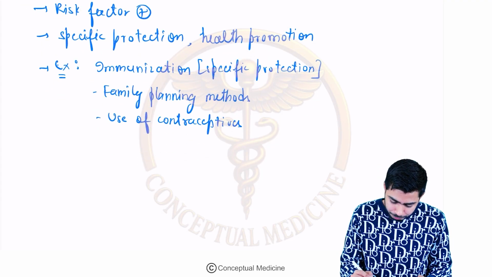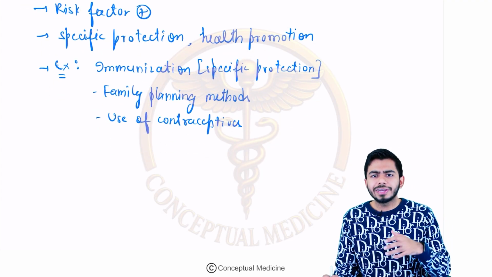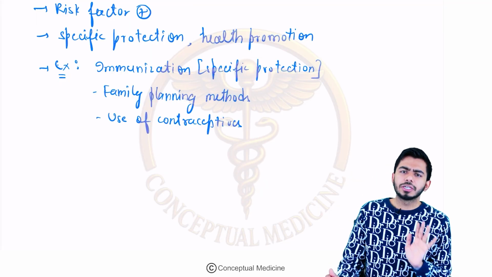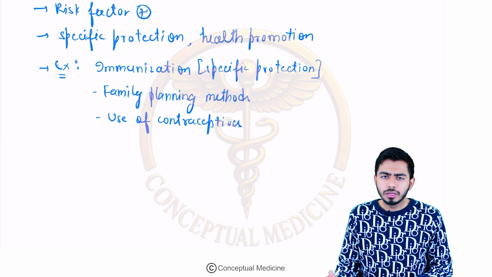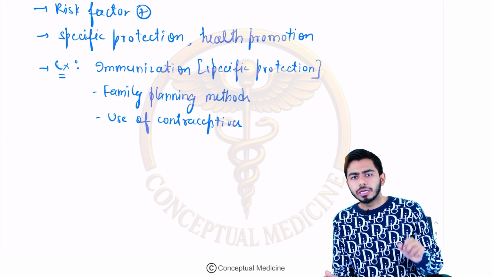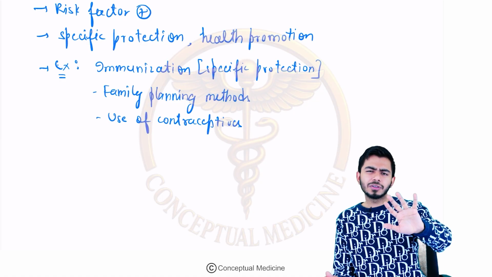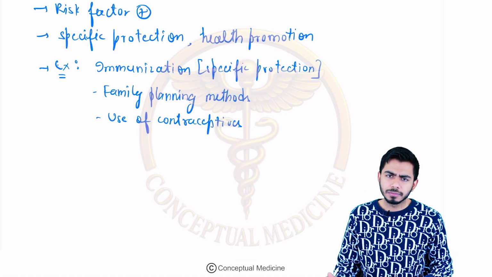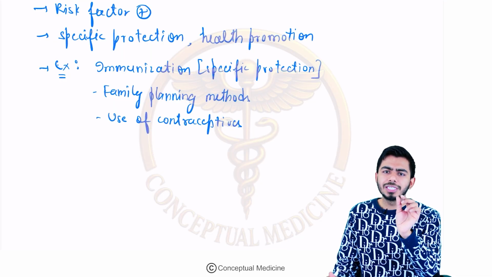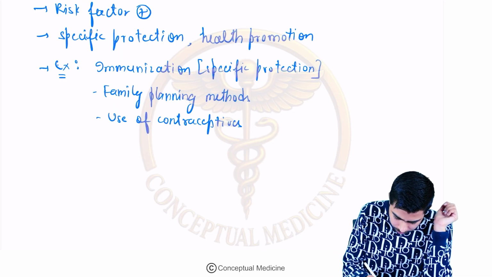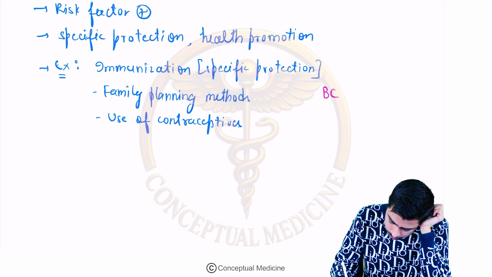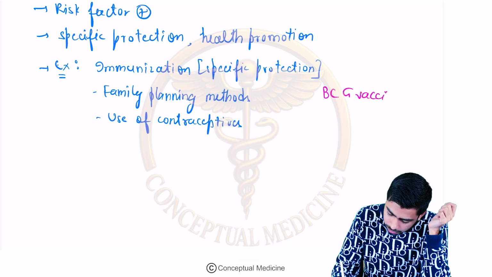Now, in immunization, we are talking about vaccinations. Several types of vaccinations are present so that we can stay protected from any kind of disease. But there is a very tricky question over here. If they talk about a vaccine, usually if a vaccine is coming in the question, it is primary level of prevention. But if they talk about a special kind of vaccine, the BCG vaccine, I'm just writing over here. If the question comes, BCG vaccine, which level of prevention, guys?